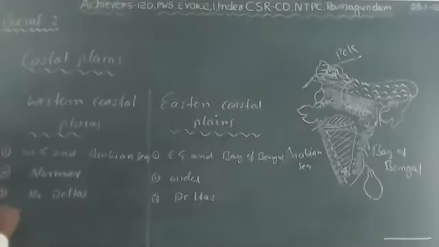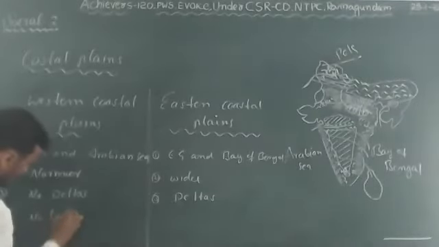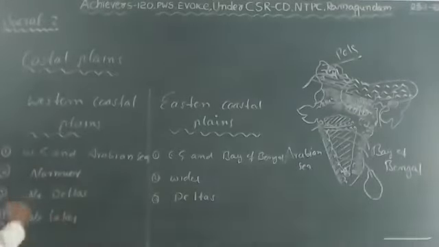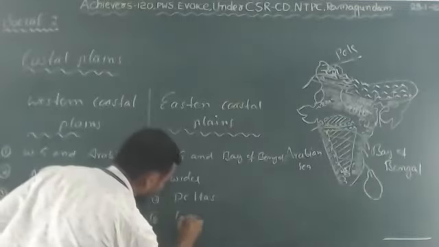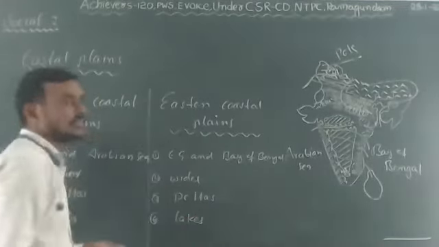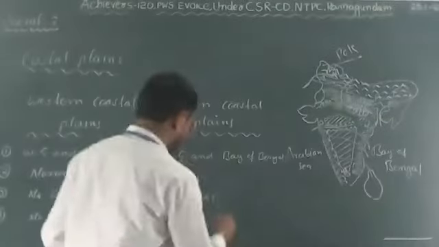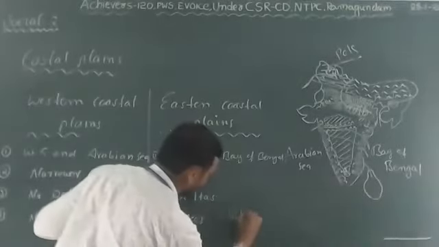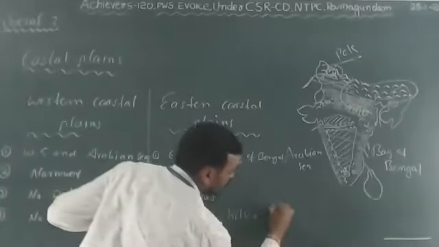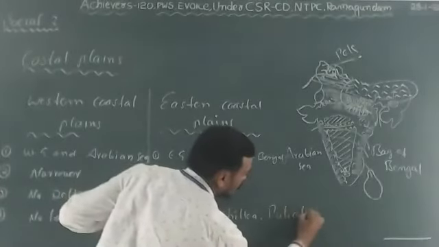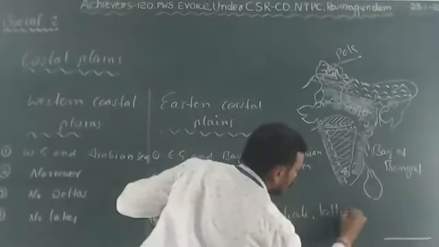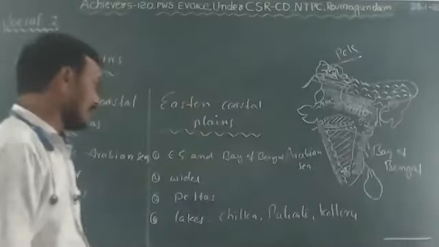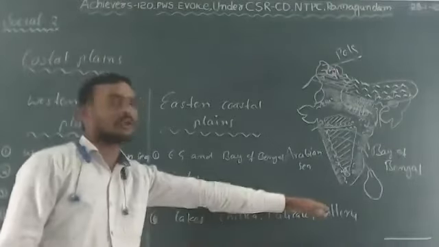Next, the fourth difference. There are no lakes in the Western Coastal Plains, but there are lakes in the Eastern Coastal Plains. What are the lakes? Chilka Lake, remember it, Pulicat Lake, and Kolleru. I hope you know these lakes. Most of you know about Pulicat and Kolleru.